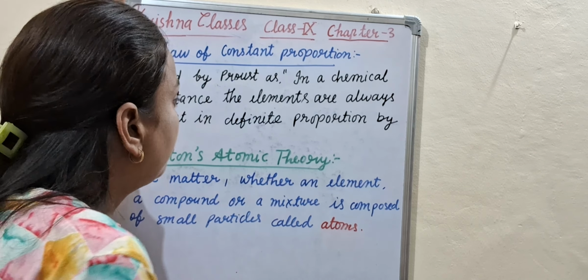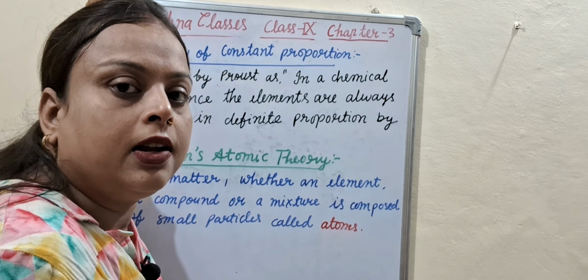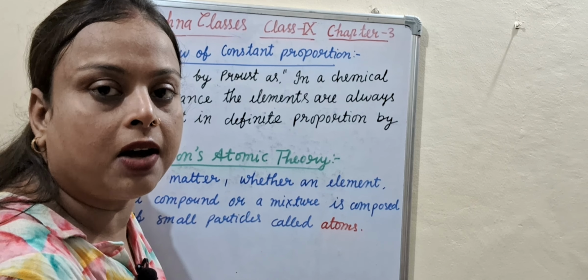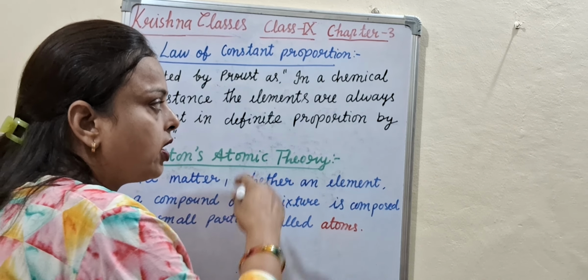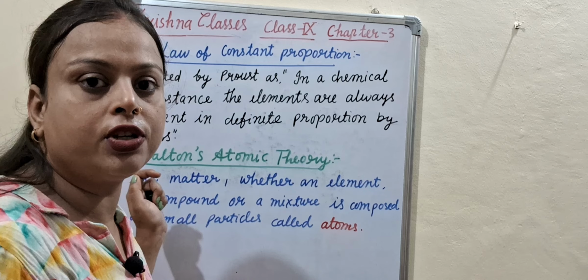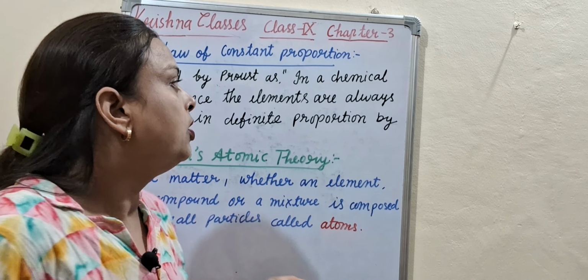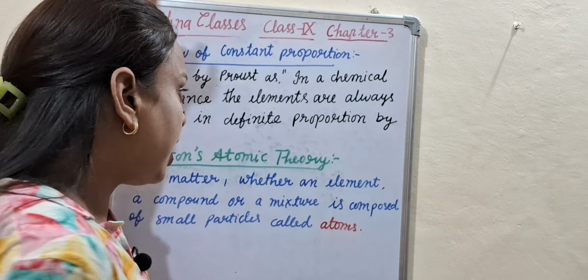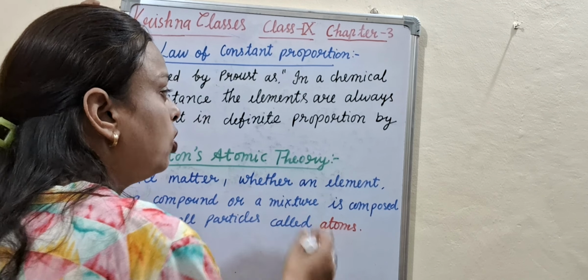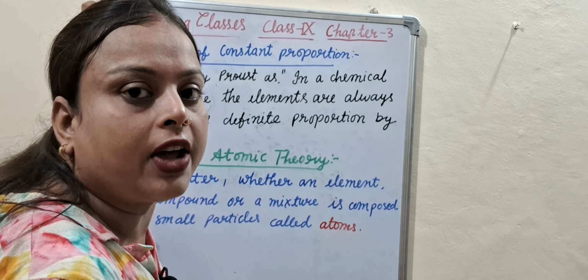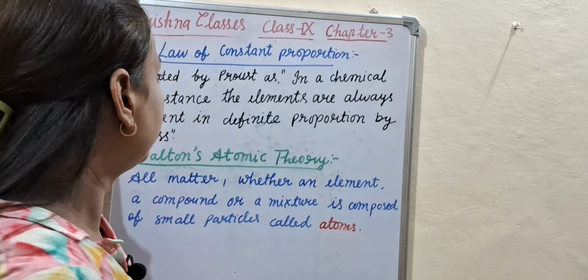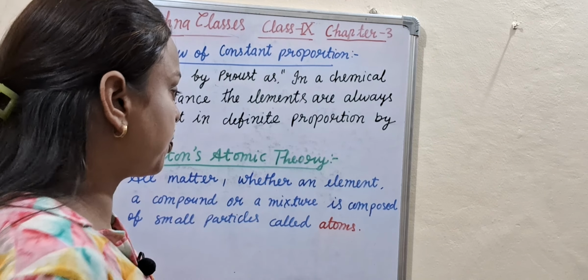What is the meaning of this line? For example, take water. In a water molecule, the oxygen and hydrogen ratio is definite by their mass. In other substances also, the elemental composition is definite by mass. So this is the law of constant proportion.